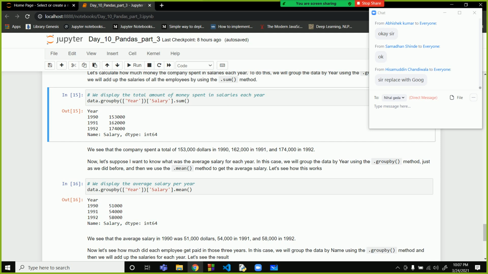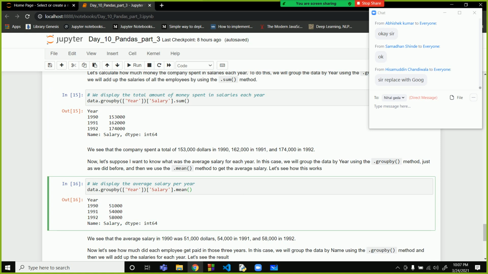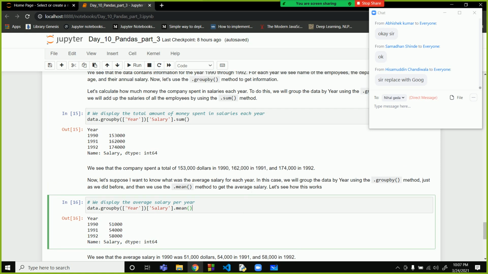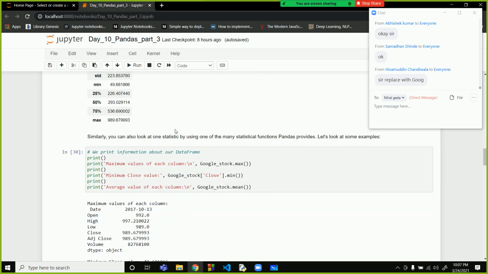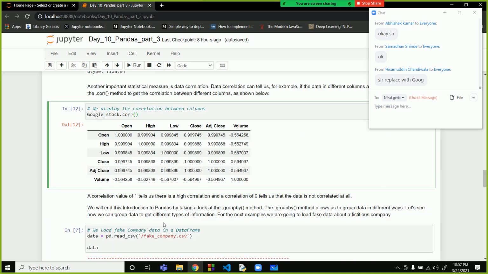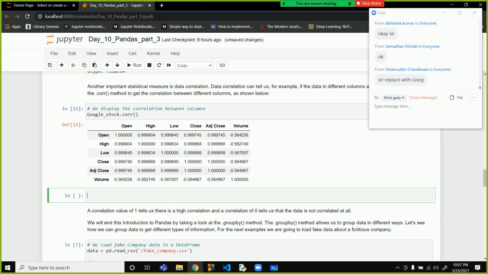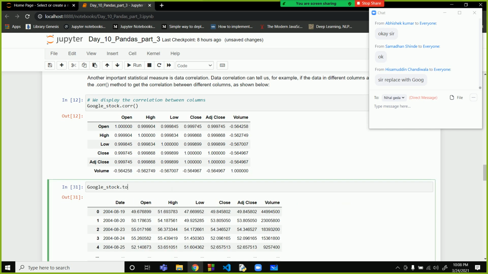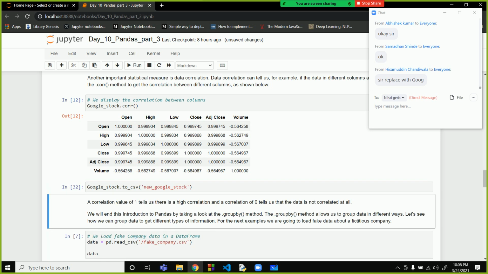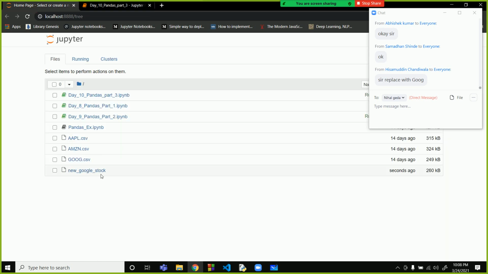Sir, if we make a data frame with our own data, how can we save it in a CSV file or Excel file? Okay, it is very simple. See, this is a Google stock correlation matrix. For example, this is the Google stock data set. Now, if you want to save it to CSV, write to CSV and the name is new Google stock. Okay, like this. So now you will see the new Google stock data set has been created.